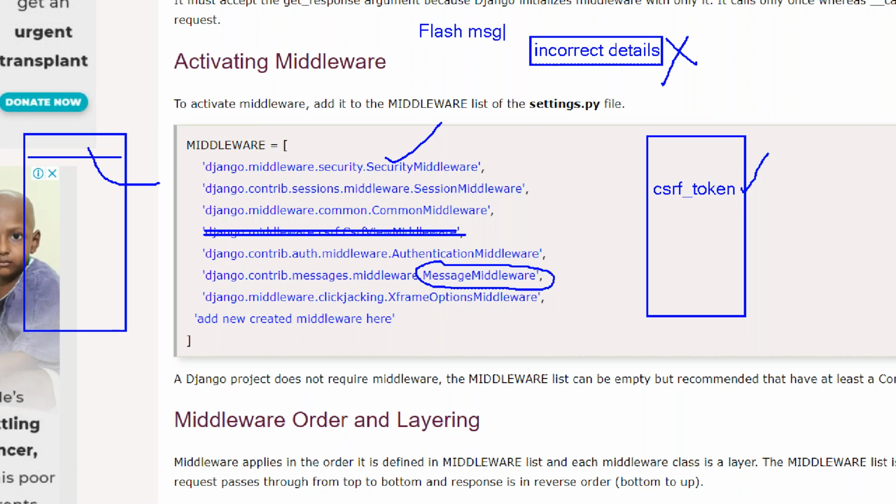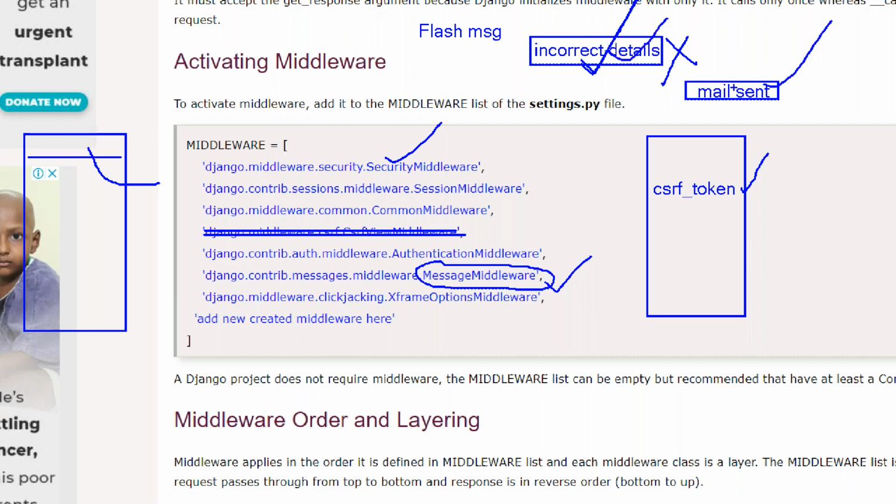Flash message. If you want to implement these messages, then we should use the message middleware, guys. Suppose through Gmail you send an email to someone, it displays a message like mail sent, or message sent. If you refresh the window, it also closes automatically. These are all flash messages.